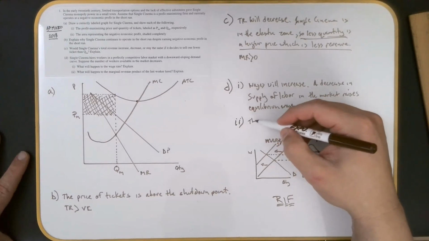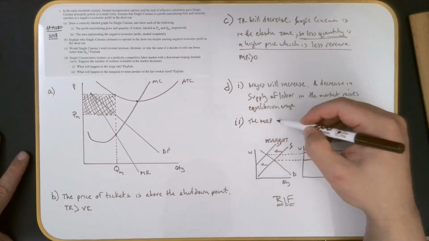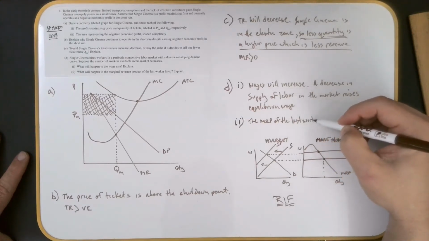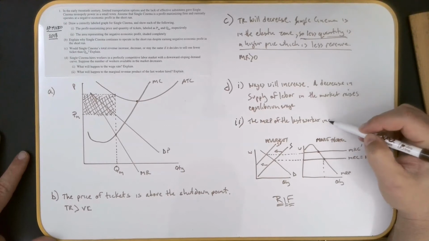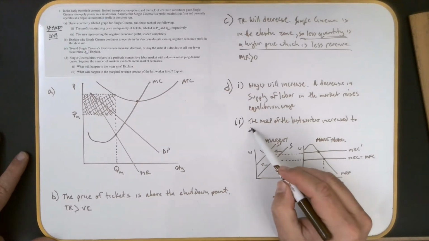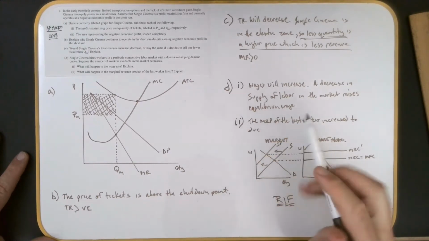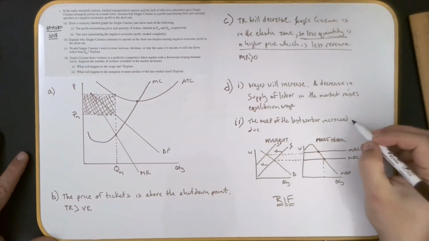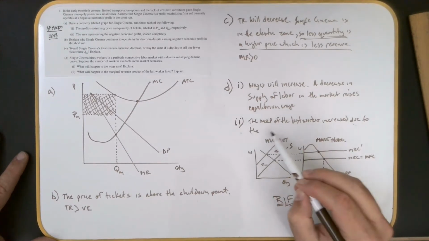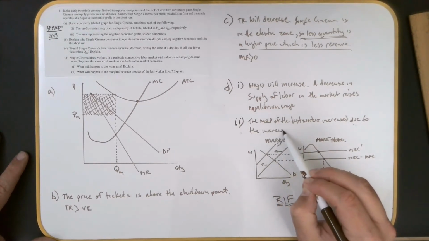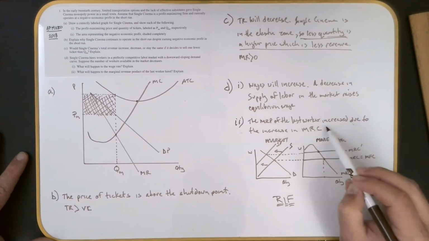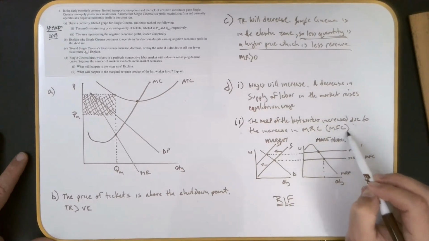So we're going to say the MRP, the Mr. Polson, of the last worker increased due to the increase in Mr. Carlson, or you can say MFC, whichever one you prefer.